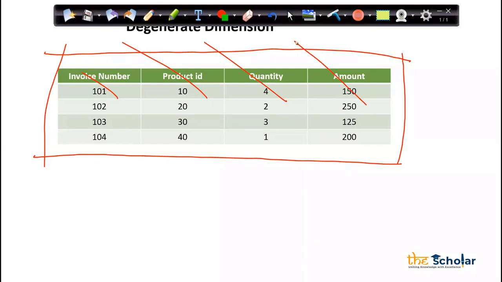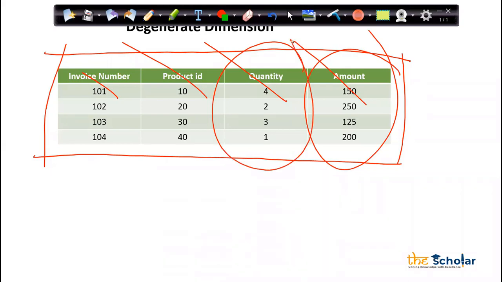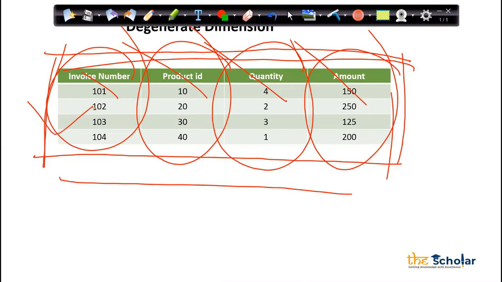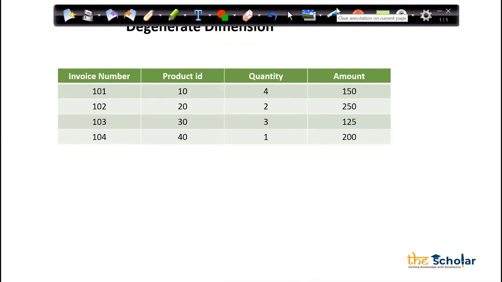So actually we are duplicating the data. I already have this amount data somewhere stored. I already have this quantity data somewhere stored. I have this product ID data stored somewhere, and I have this invoice number stored somewhere. But still I am creating a new table because business wants to analyze the invoice number based amount. Then it is a degenerate type of dimensions. Clear?